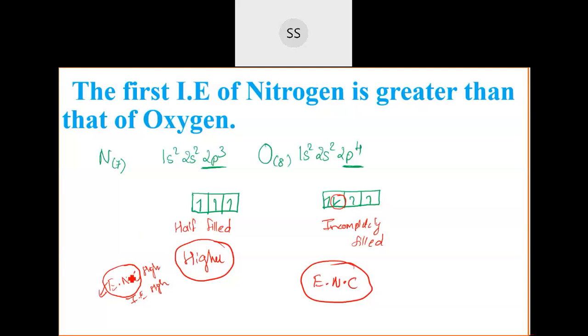So I told you effective nuclear charge is directly related to ionization enthalpy. But practically, we found a few exceptional cases that we need to justify.